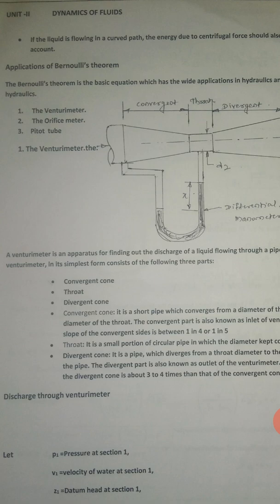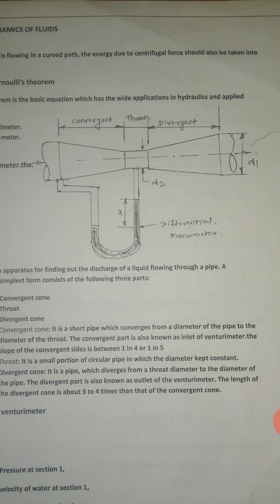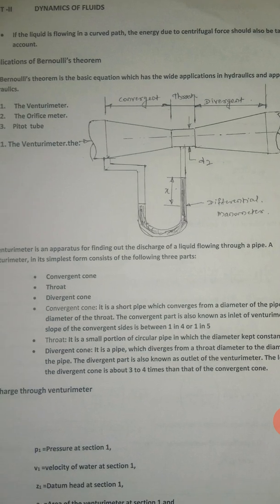Then applications of Bernoulli's theorem. The practical applications of Bernoulli's theorem are the venturimeter, orifice meter, and pitot tube. The venturimeter, as shown in the figure, has three parts: a convergent part, throat, and a divergent part. Then a differential manometer is connected with one end at the throat and the other end at the beginning of the convergent part, that is, the inlet of the venturimeter.